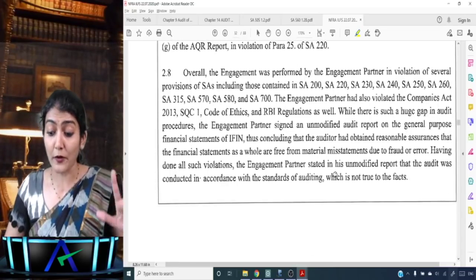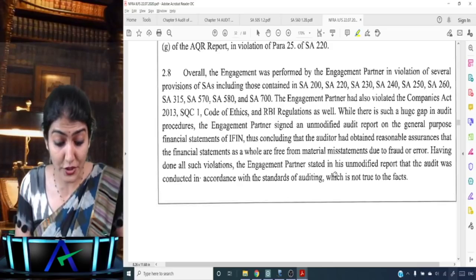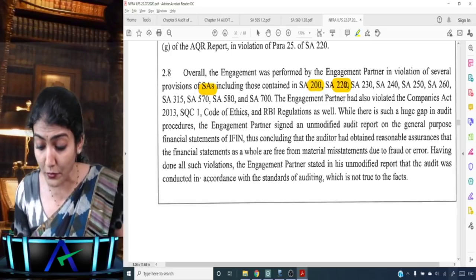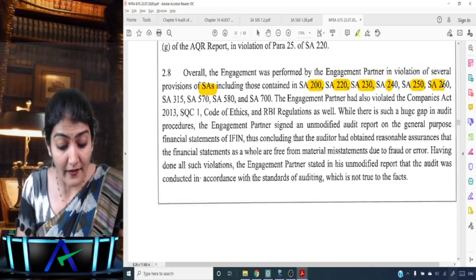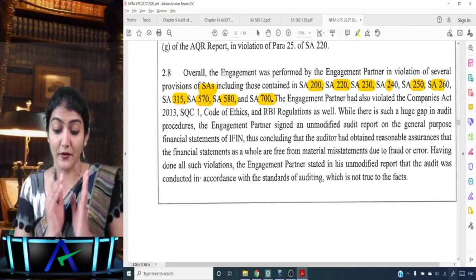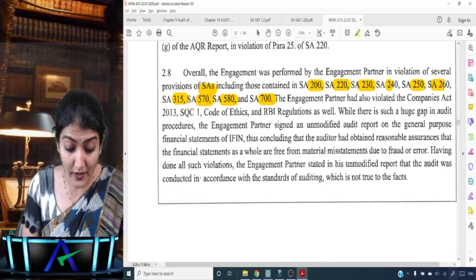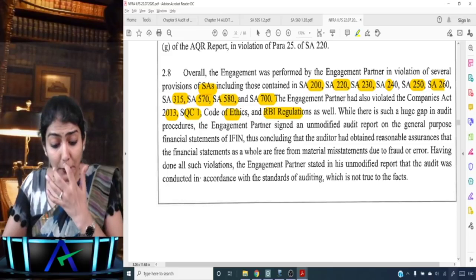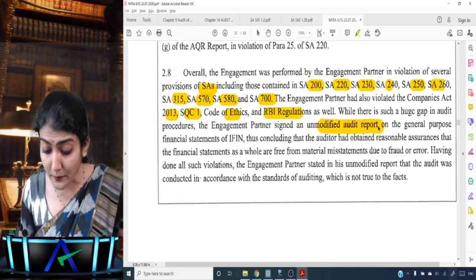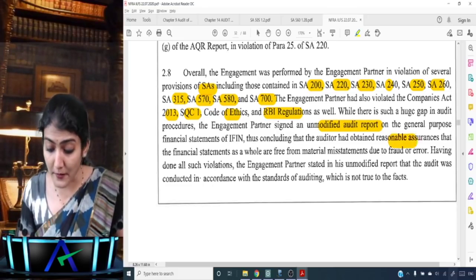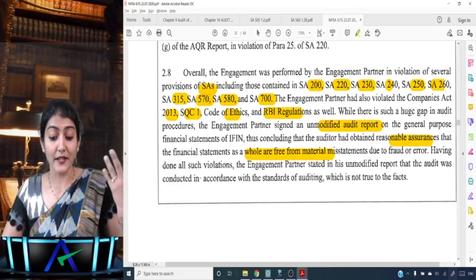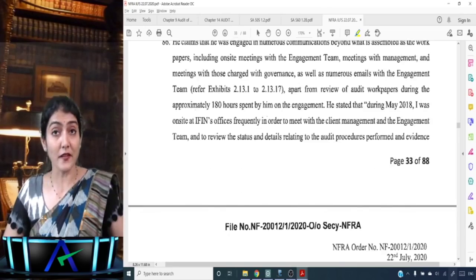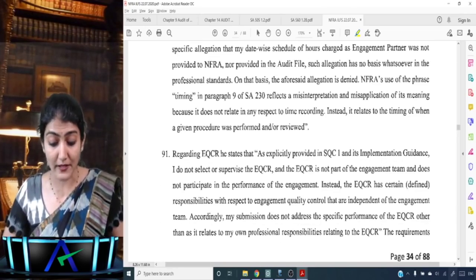Overall, the engagement was performed by the engagement partner in violation of several provisions of the standards on auditing, including those contained in 200, 220, 330, 400, 500, 600, 315, 570, 580, 700. Also violated the provisions of the Companies Act, SQC 1, Code of Ethics, and RBI regulations as well. Huge gap in audit procedures. He could sign an unmodified audit report, saying that reasonable assurance that financial statements are free from material misstatement. So the unmodified opinion was not right in that case, and he fails to disclose a material fact, fails to report a material misstatement.